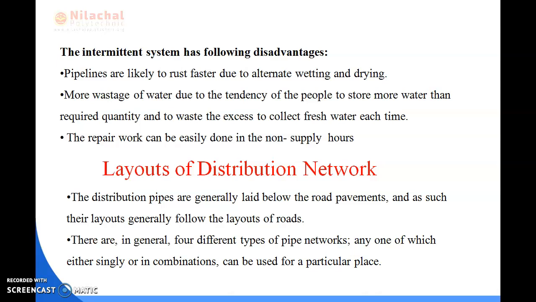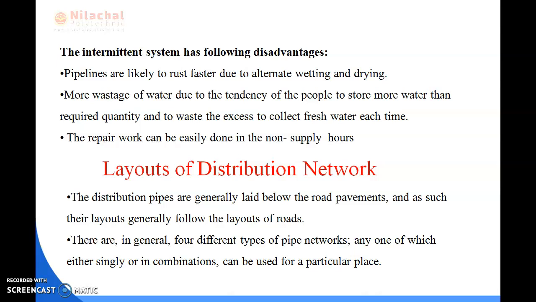Pipelines are likely to rust faster due to the alternate wetting and drying. There is more wastage of water due to the tendency of the people to store more water than the required quantity and to waste the excess to collect fresh water each time. The repair work can be easily done in the non-supply hours.